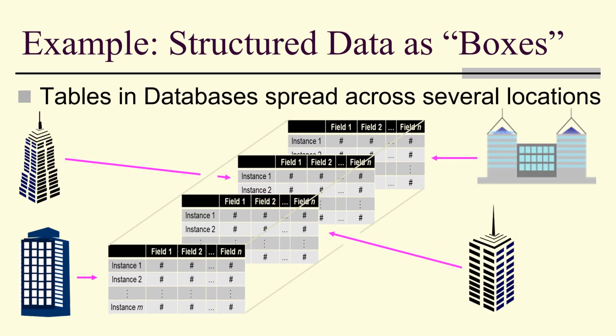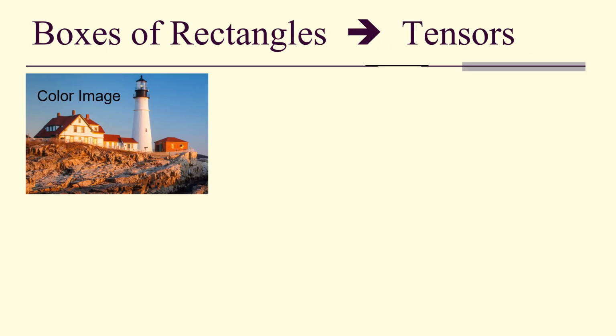Structured data could be boxes of database tables. So, a lot of companies have databases housed in several different locations. Databases tend to contain many different tables. So we may want to think of those as a box of rectangles. On a box of rectangles, again, we're often going to call these tensors, especially when we work with images.